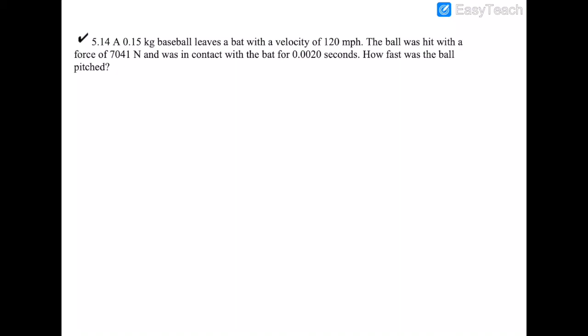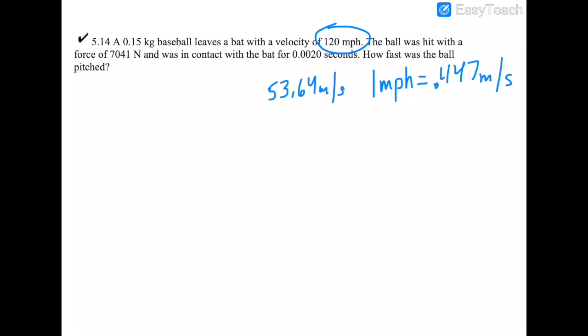Fun, right? Okay. One of the problems right here is the velocities are not in the correct units. So I'm going to give you a conversion factor here. If you remember, 1 mile per hour equals 0.447 meters per second. So I can take that 120 miles per hour and multiply by 0.447 if you do your dimensional analysis correctly. And this velocity is actually 53.64 meters per second. So we'll use this as our velocity.